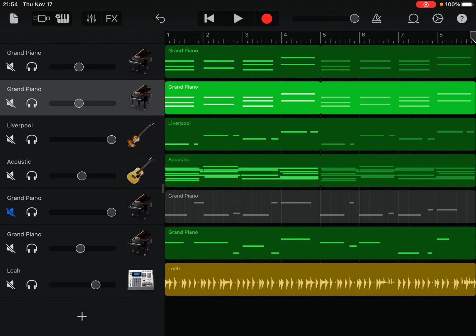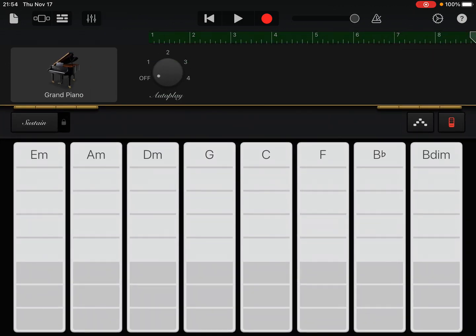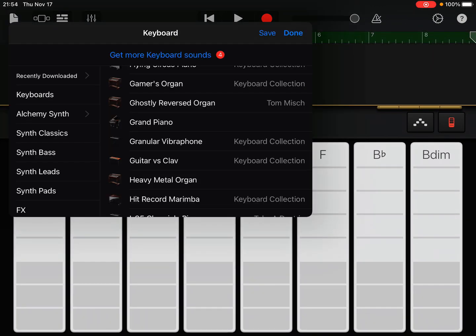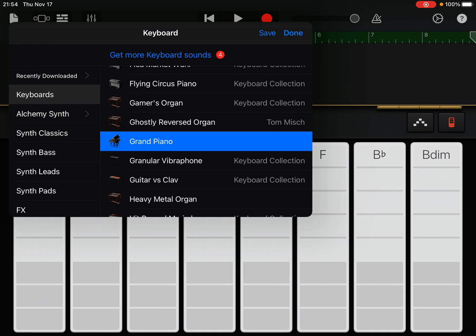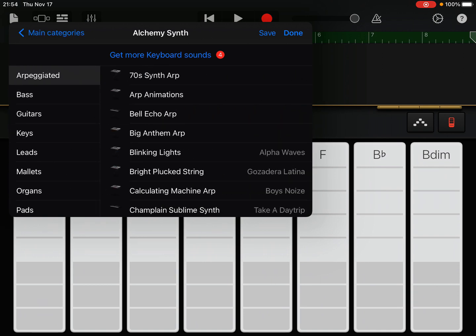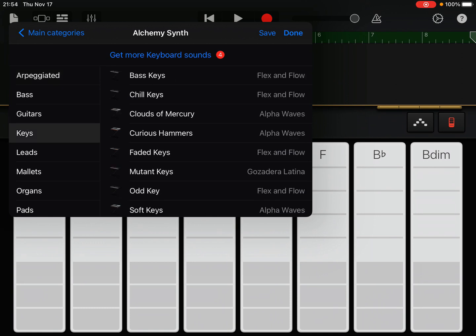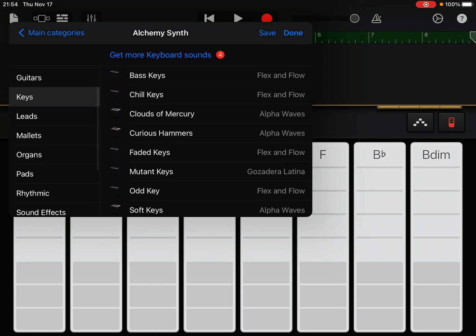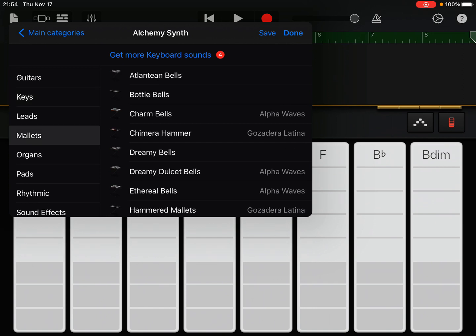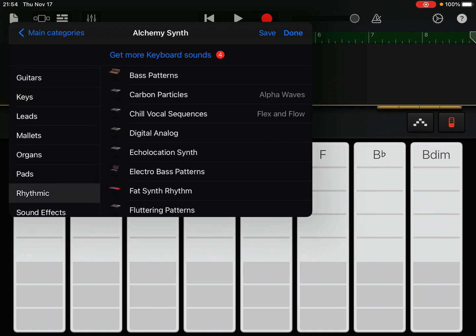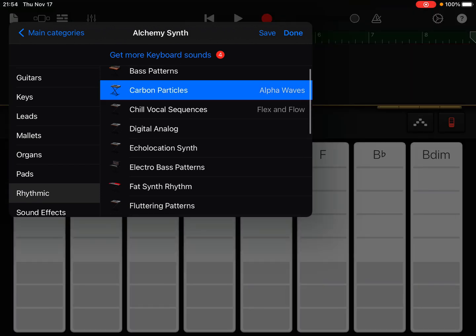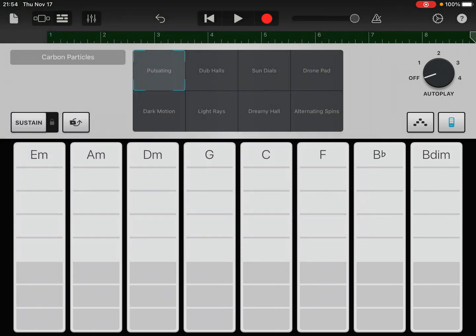We've got the exact same instrument playing the exact same thing. To actually layer something, you're going to double tap on the piano and hit Grand Piano. Now I like to choose Alchemy Synth as my option on the left here. You can go with keys and a bunch of different options there. I would avoid leads because we're playing chords right now and leads just don't work well with chords. You can use mallets, organs, pads, and even rhythmic pieces as well. For example, let's try one of these out and take a listen to how this sounds.